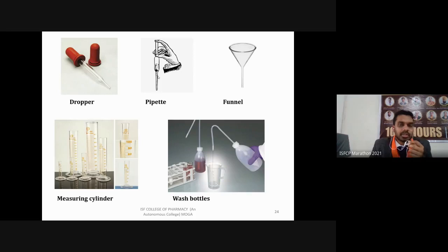in a beaker or in a volumetric flask, you can add this precise amount using graduated pipettes. Funnel, if you are adding solvents like water, you can use this, so it will avoid spilling of the solvent or diluent around the neck of our glassware. Then measuring cylinder, you can use it for measuring if it is a large amount. Then wash bottles, for adding solutions or solvents, you can use them.